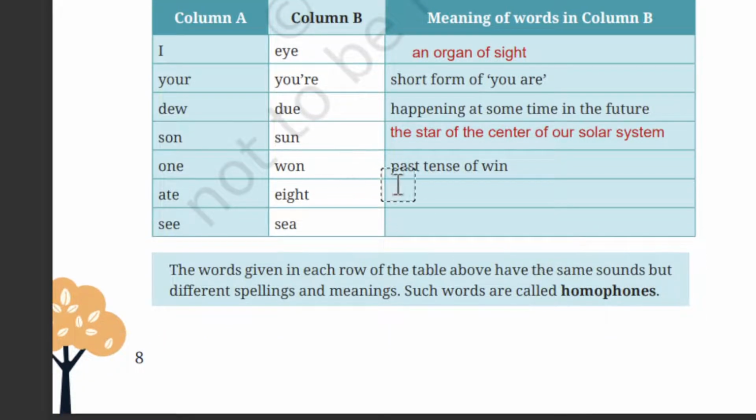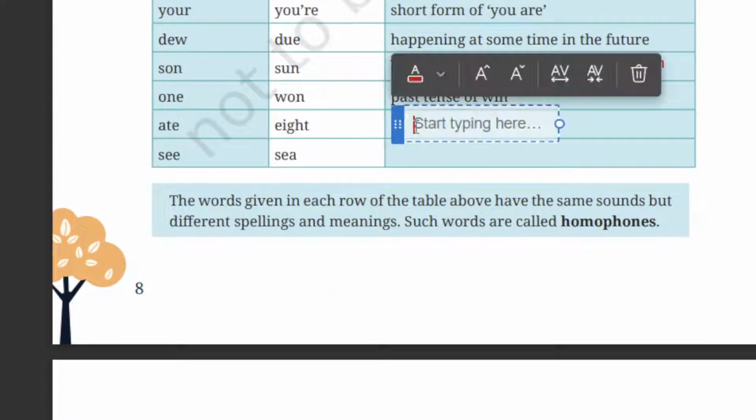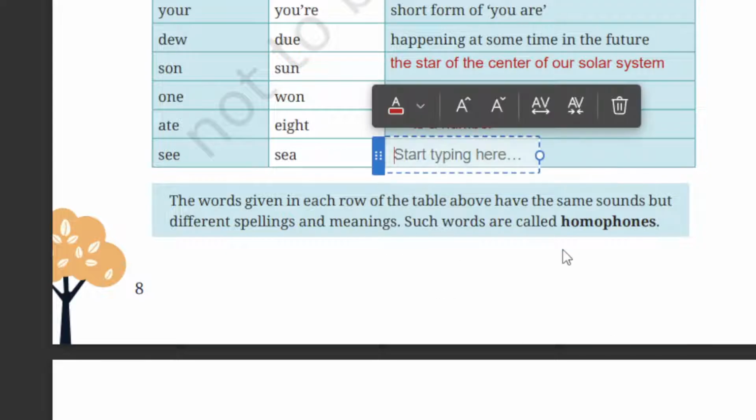Okay, that is the answer for the sun. Okay. The next one, eight. So eight is a number. Next one, sea. So what is a sea? So sea is a large body of salt water, right?